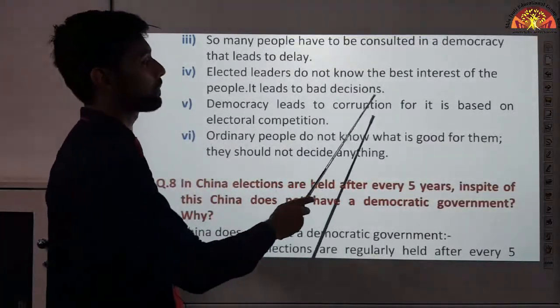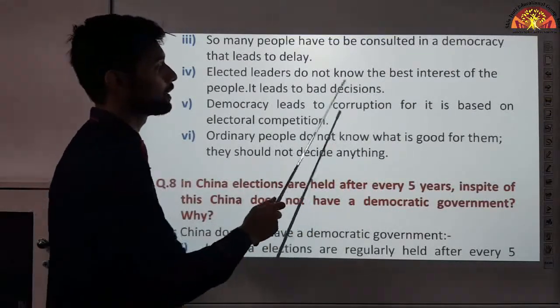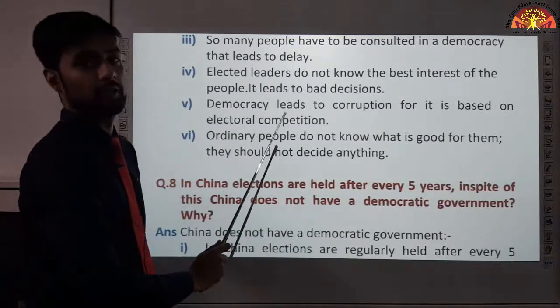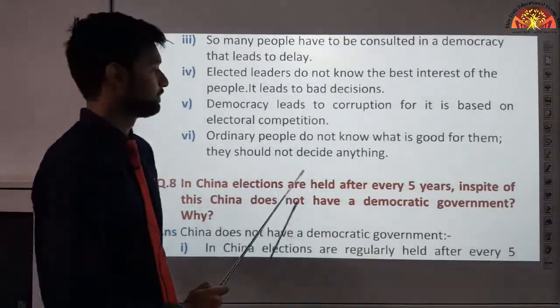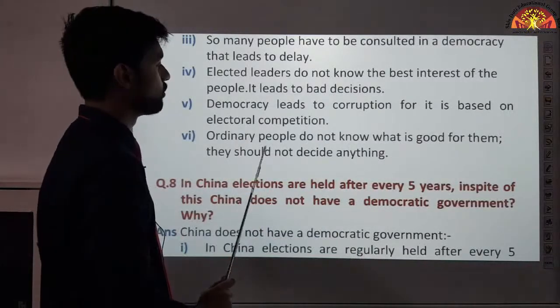Democracy leads to corruption, for it is based on electoral competition. Democracy में corruption भी होता है, okay? Because people only want to compete, to win, to gain power. Ordinary people do not know what is good for them. They should not decide anything.